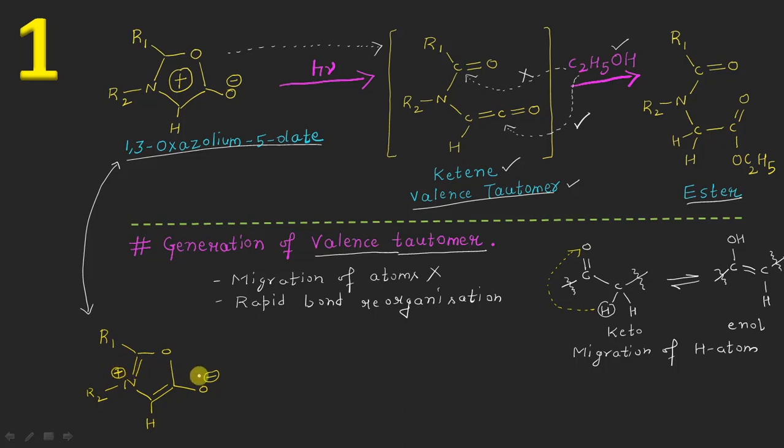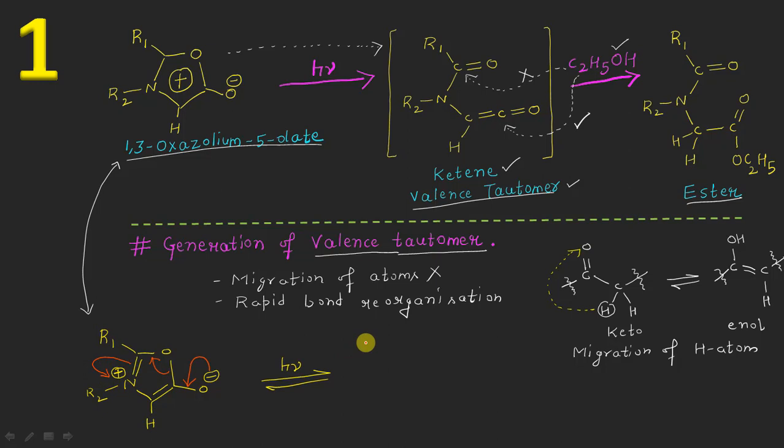Now, in the presence of irradiation, these electrons will shift in this way, sending these electrons in between this carbon and oxygen, such that the electrons of the pi bond will now go to this nitrogen atom.